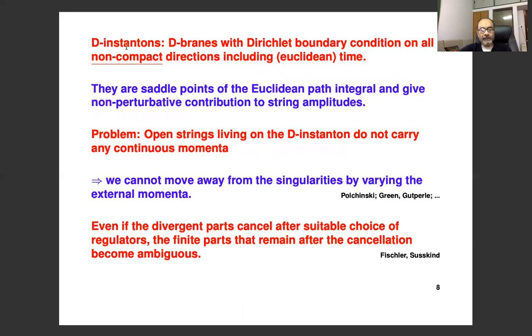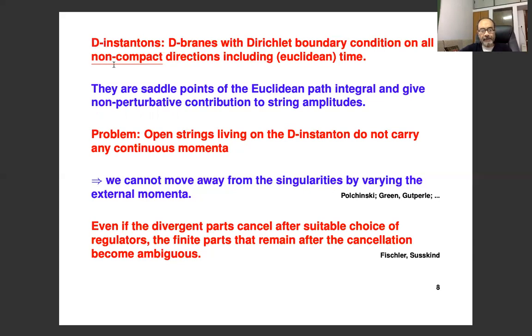So let me remind you that D-instantons are D-branes with Dirichlet boundary condition on all non-compact directions. And this includes also the Euclidean time. So this is the definition of D-instanton we are going to use. In particular, it also involves Euclidean branes which are wrapped along compact directions, as long as on all the non-compact directions you have put Dirichlet boundary condition. So these are really finite action solutions.